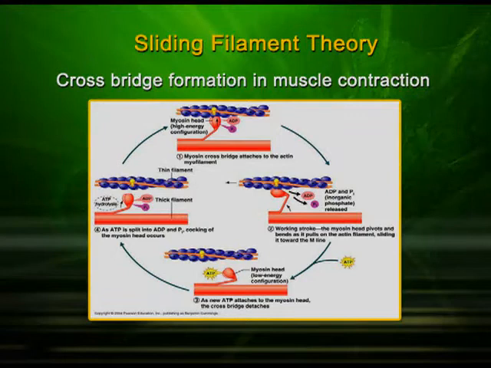mechanism of muscle contraction can also be called cross bridge formation in muscle contraction. Why do we call it cross bridge formation? Because a bridge is formed between actin and myosin when they attach or join each other. This is part of mechanism of contraction of muscle and also muscle contraction theory, which we are going to deal with again in the next slide.